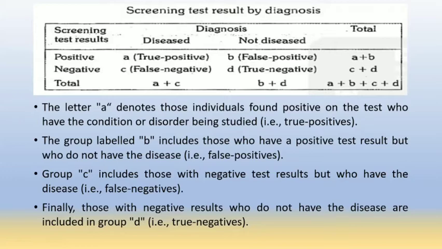So here the term A, that is true positive, are the persons who have a positive screening test and are also diseased. B indicates the false positive, that is the screening test is positive but they are not having the disease. The term C is false negative, that is they are diseased but the screening test is negative. And the term D is true negative, that is they are not having the disease and their test is also negative. So how will we calculate the sensitivity and specificity? We have a formula for that.